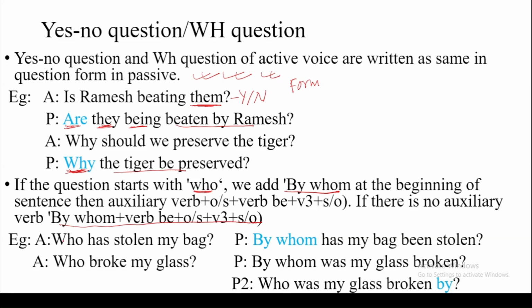Look at this. Who has stolen my bag? So the question starts with who. So instead of who, we write by whom. By whom has my bag been stolen? Who broke the glass? By whom was my glass broken?